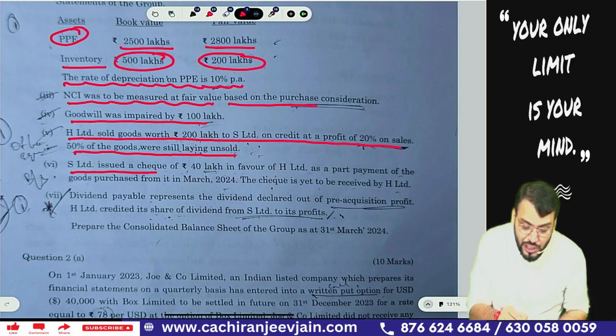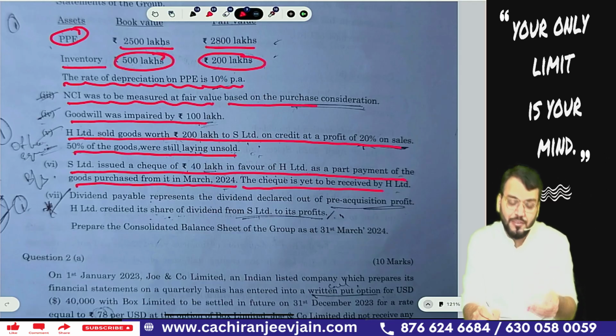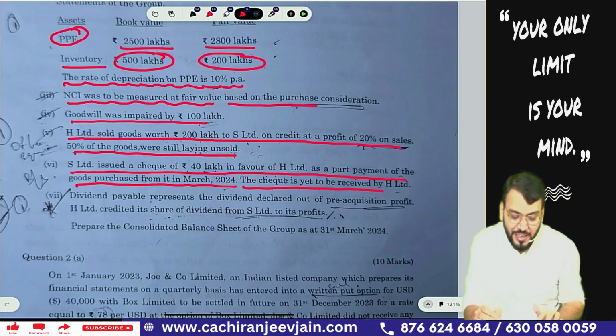S Limited issued a check of 40 lakh in favor of H Limited as part payment of goods purchased from it on March 2024. The check is yet to be received. Already I have said that 40 lakh was the difference between 160 and 120. That 40 lakh will be check in transit.